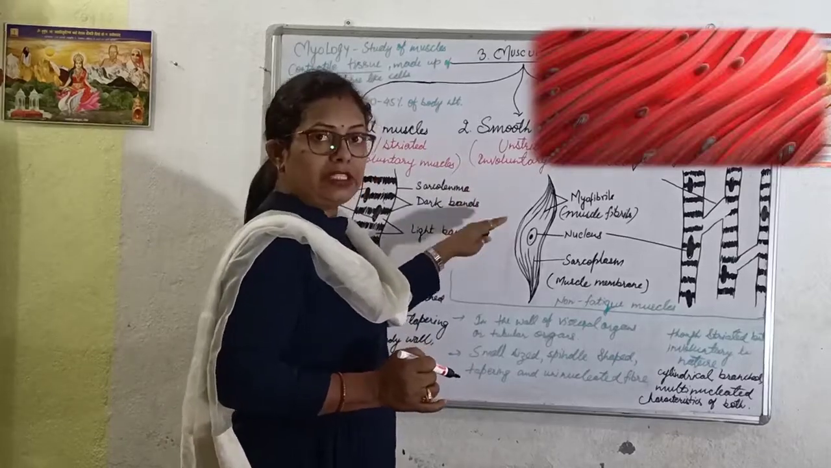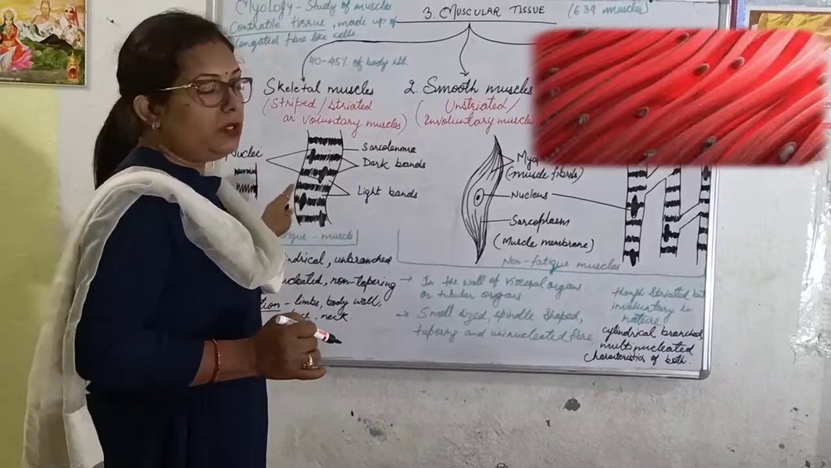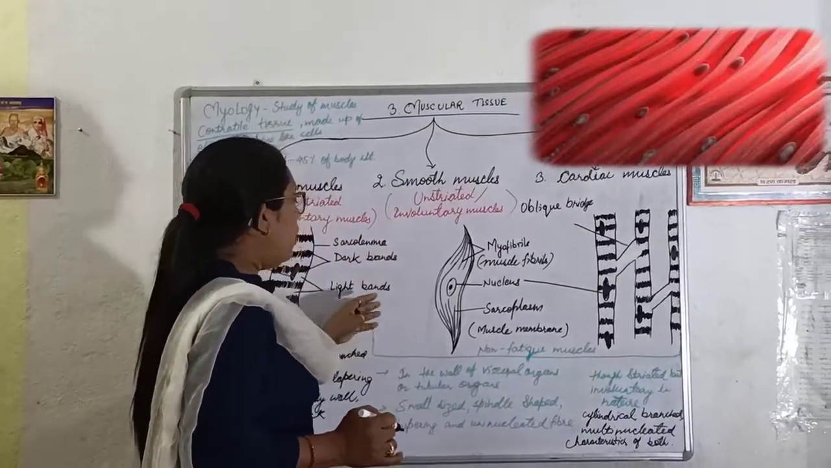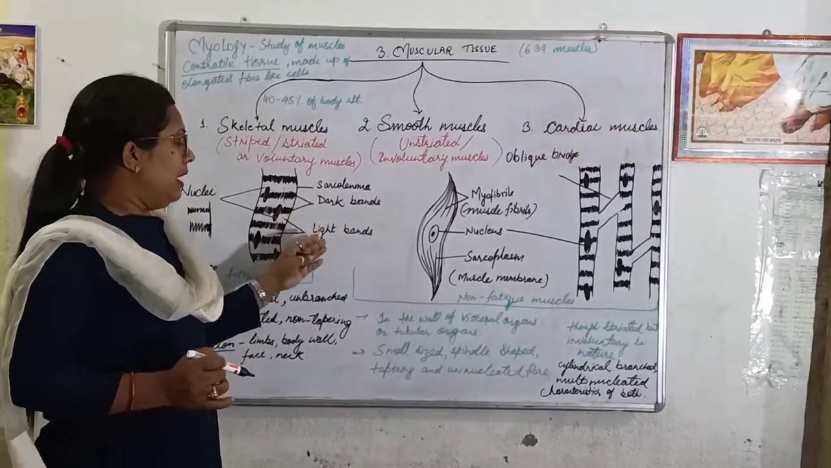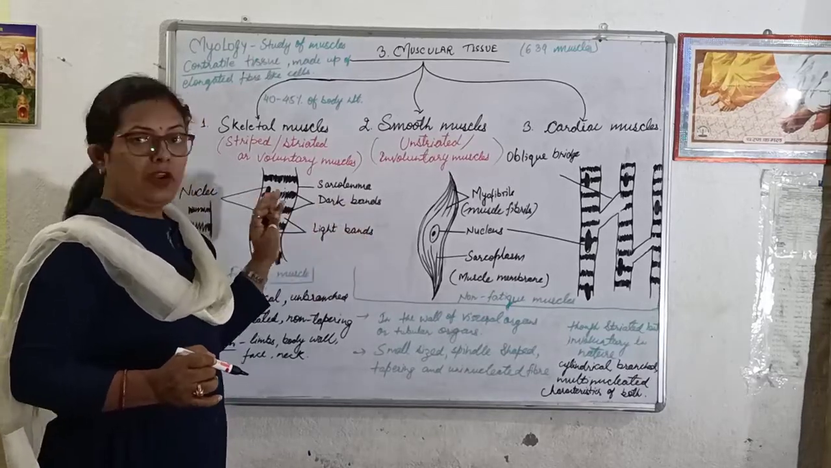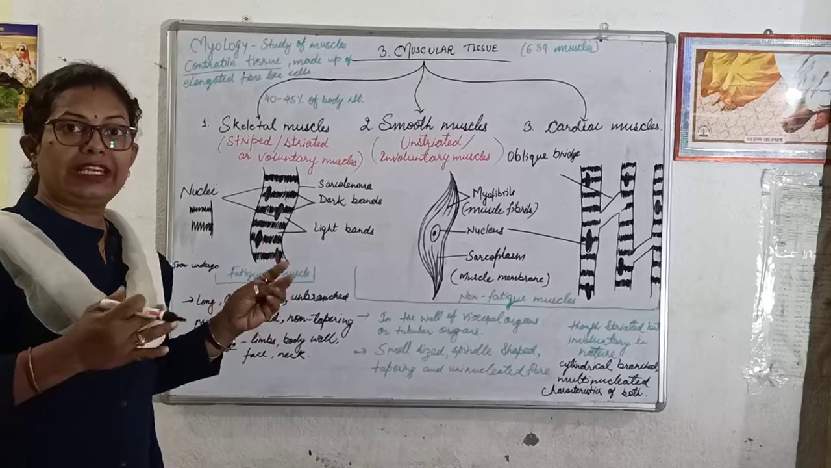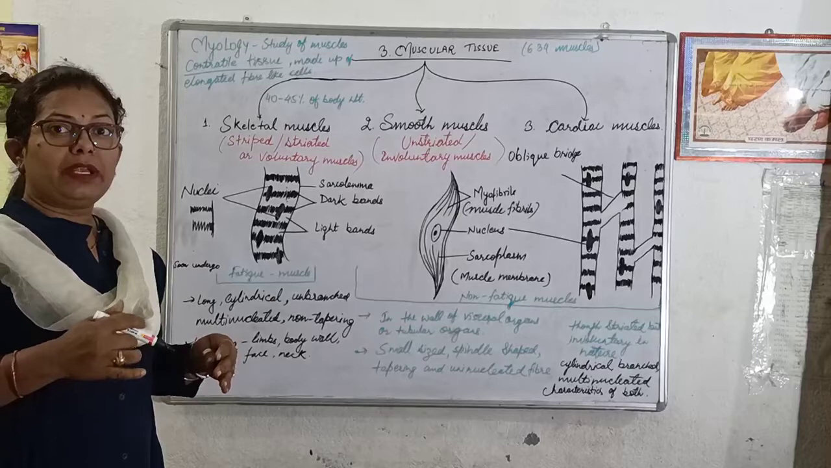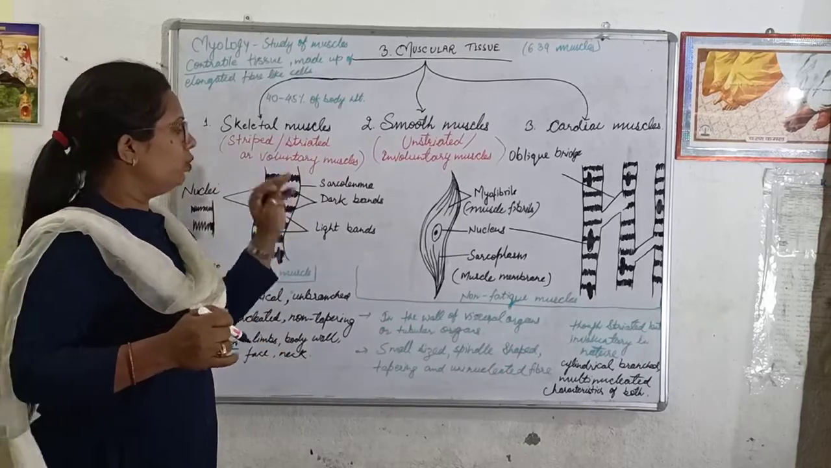This type of fiber is uninucleated, whereas skeletal muscle fiber is multinucleated structure. It is also unbranched structure. Now we will talk about location of smooth muscle. So smooth muscles are found in the wall of visceral organs. Visceral organs means all the internal organs, soft organs like liver, kidney, stomach, intestine. So the walls of these organs are made up of smooth muscles.